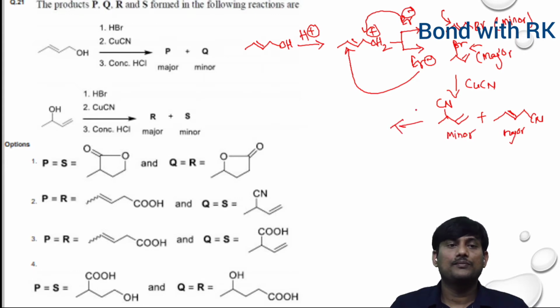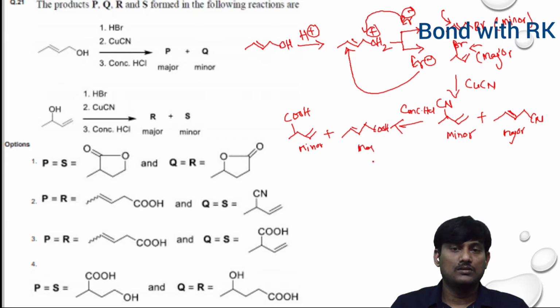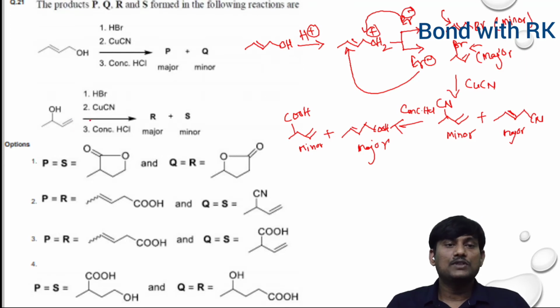So when you treat with concentrated HCl, there is a hydrolysis. Respective carboxylic acids you will get. So this one is COOH, minor, and this one is major COOH. So P is this one and Q is this one. In case of this one also, you will get similar products. So what is the correct option? P is equal to R is equal to this one. Q is equal to S is equal to this one. Third one is the correct option.